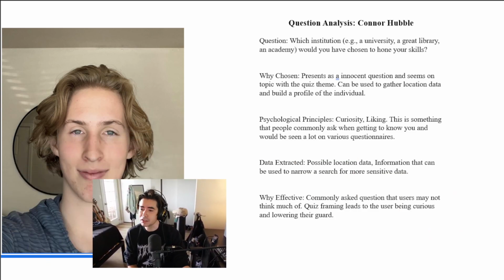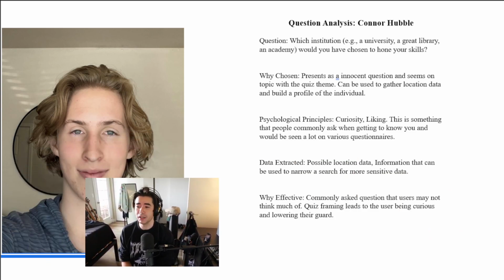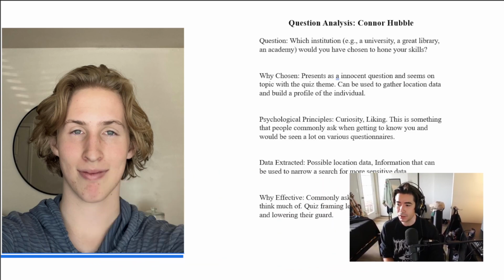You can get a lot of information. Data extracted: possible location data, information that can be used to narrow a search for more sensitive data. Providing their name and their place of school could really narrow the scope on an individual person. He says, why is this effective? Commonly asked questions that users may not think much of. And the quiz framing leads to users being curious and lowering their guard. The framing and the context of this quiz lowers their critical thinking.